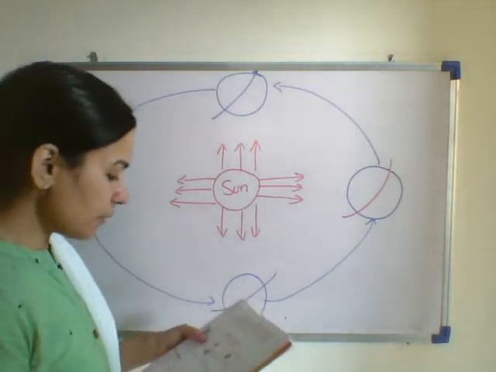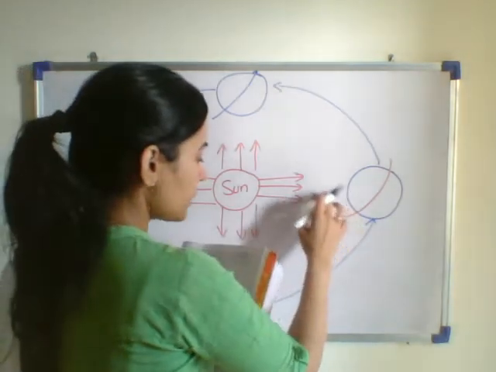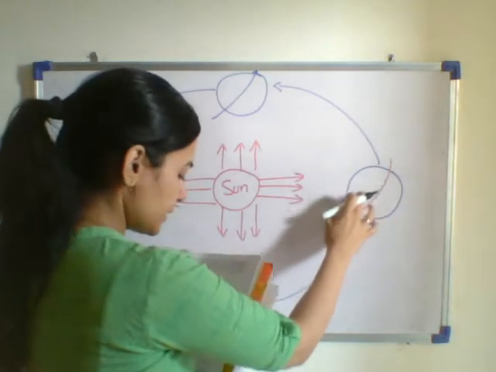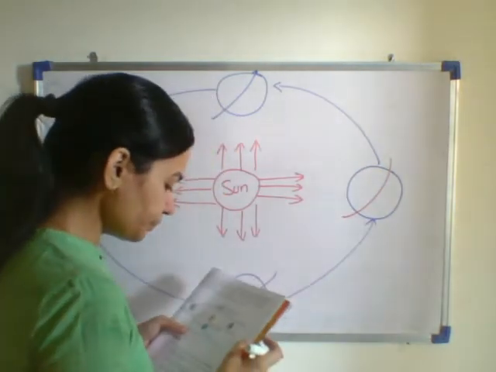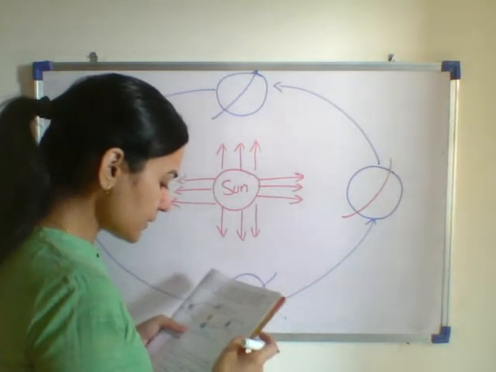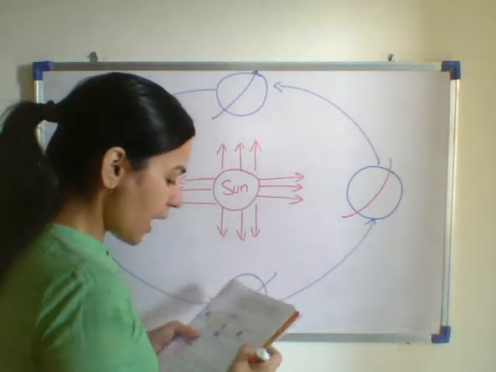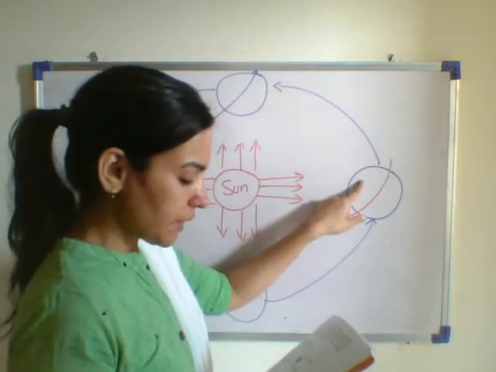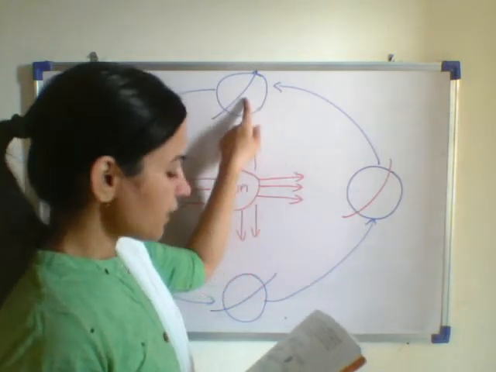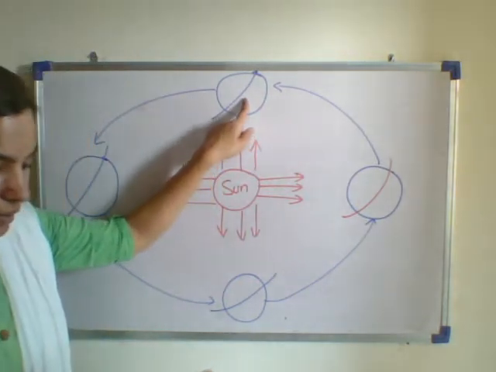So when the earth is here, this part is facing the sun. So there will be summer in the southern hemisphere and winter in the northern hemisphere. What happens when the earth comes here?